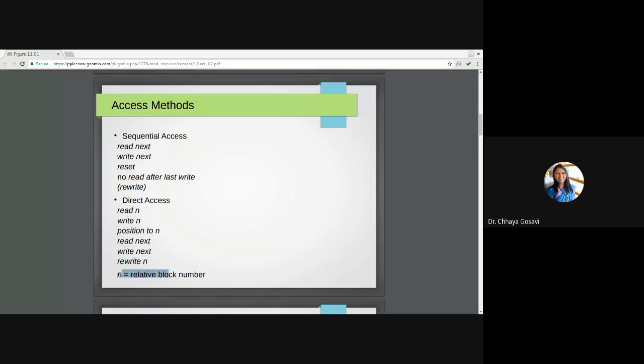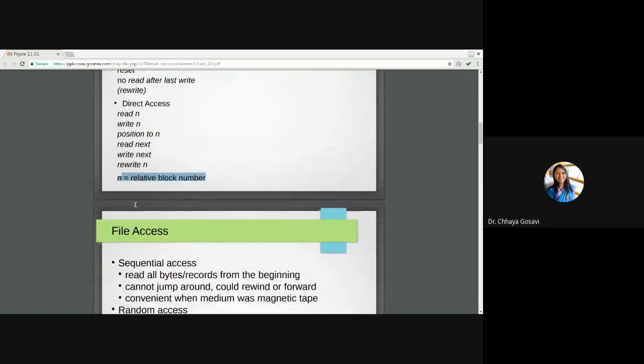N is the relative block number. So it is random access or direct access. You can directly go to that particular page. In sequential access, to read the 10th record, we have to go through 1, 2, 3, 4, all 9 records. Then only are we able to read the 10th record. But in direct access, you can skip all those 9 records and directly go to the 10th record. That is direct access files.